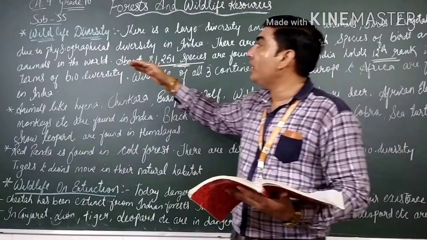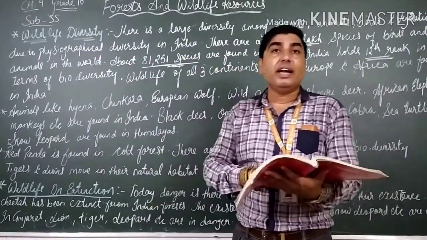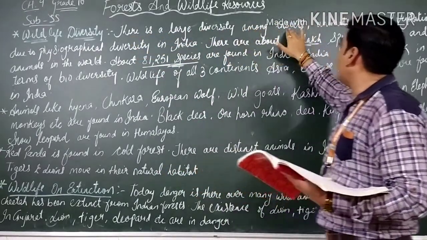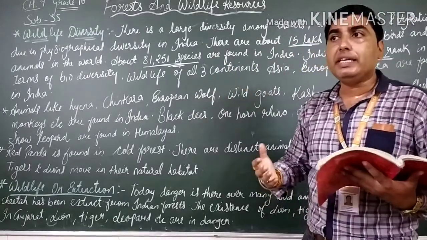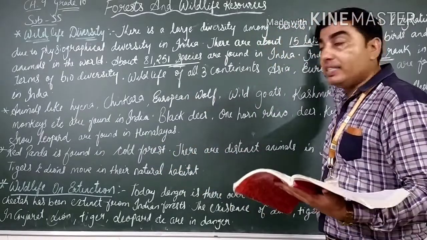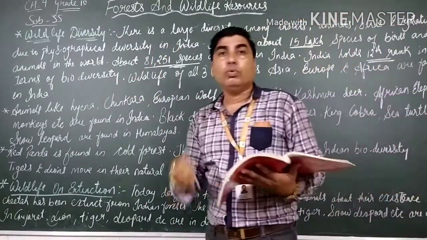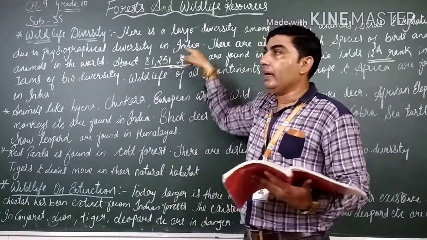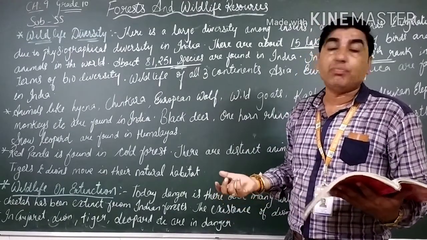Furthermore, we will be looking today at the wildlife diversity. What are the different species? How is the wildlife being diversified? So it says there is a large diversity among insects, animals, birds and vegetations. मतलब एक प्रकार के इंसेक्ट नहीं है, बहुत सारे. There is wide diversity among insects. बर्ड्स के अंदर भी आपको देखने को मिलेंगे, एनिमल्स के अंदर भी है, एंड इवन द वेजिटेशंस. उसका रीजन क्या है? Due to the physiographical diversity in India, because of the different climate also plays an important role, different conditions are also playing an important role.